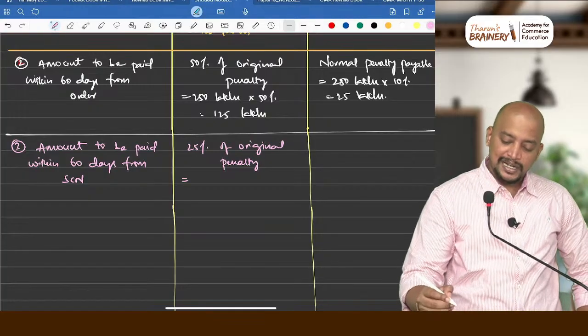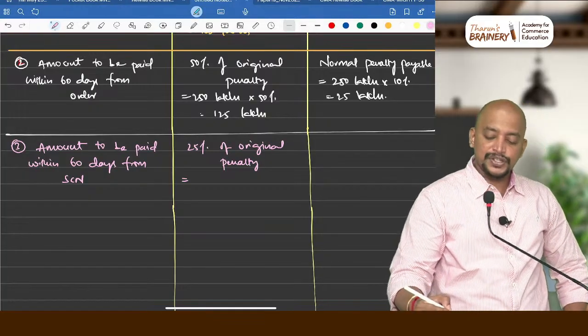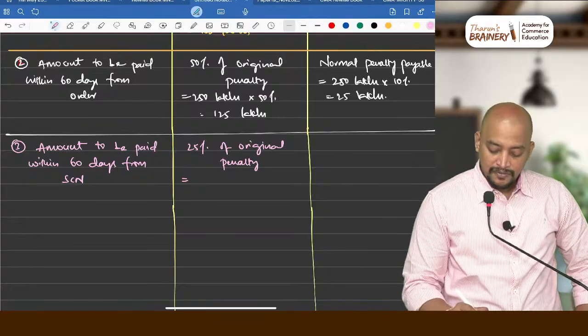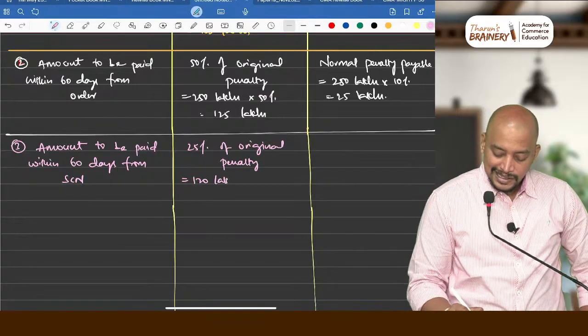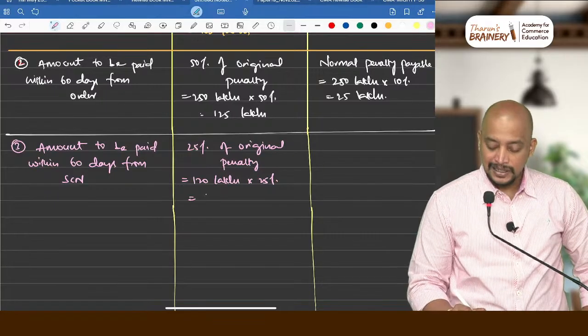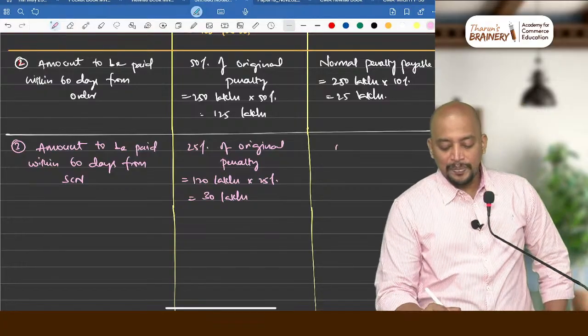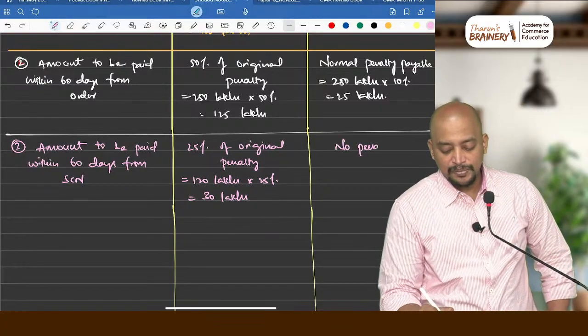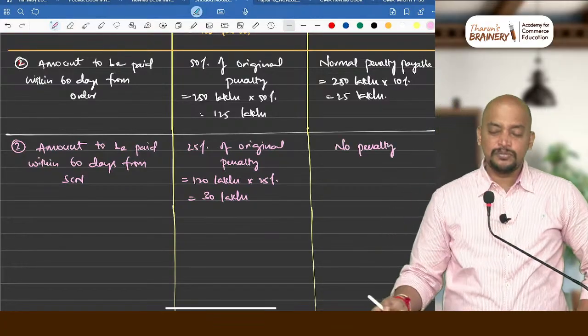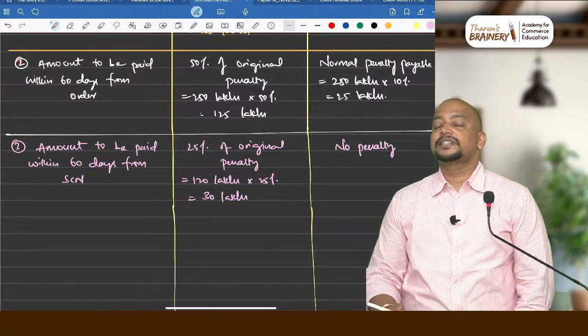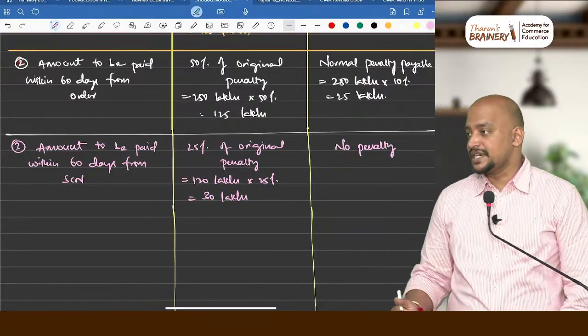What is the original penalty? Total amount is how much? 120 lakhs into 25%. How much it comes to? 30 lakhs. Whereas here, no penalty. No penalty, because the payment is made within 60 days from show cause notice. Previously it was 30 days. Now they have modified it to 60 days. Okay.